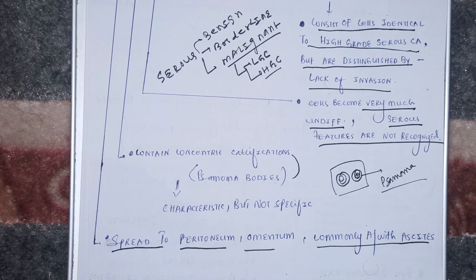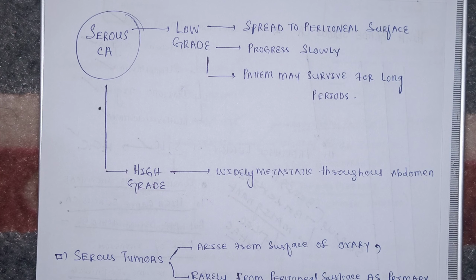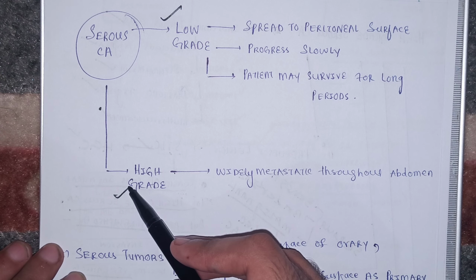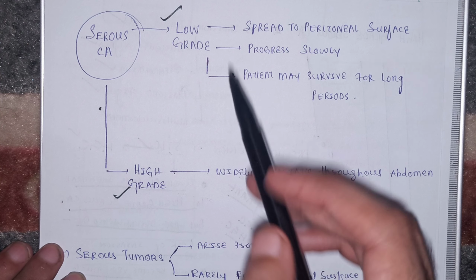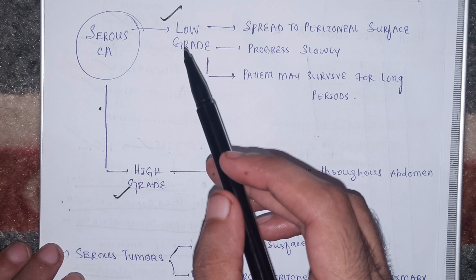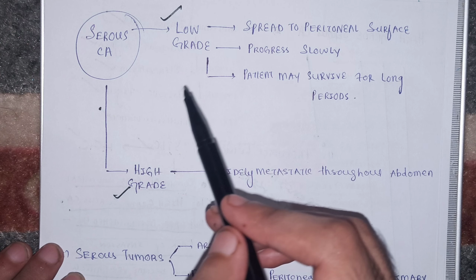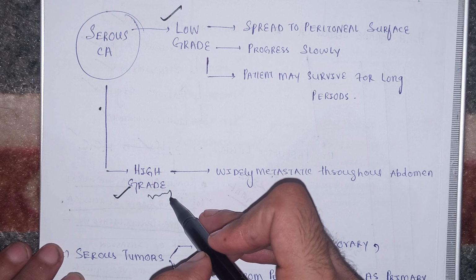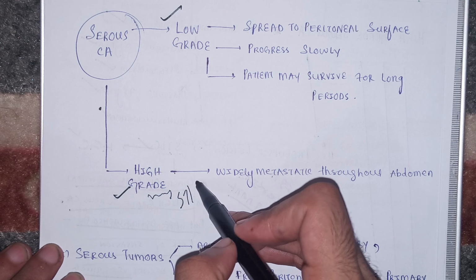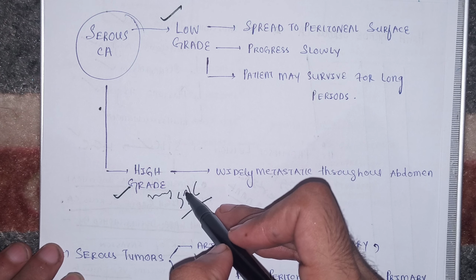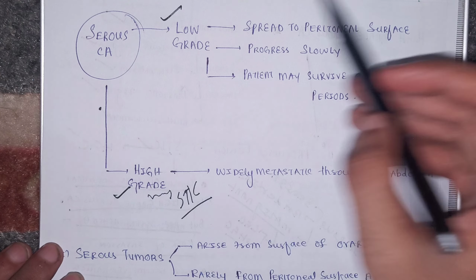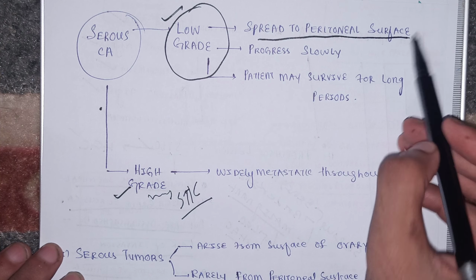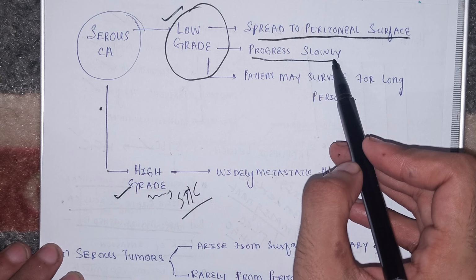Okay, and beta, high grade serous carcinoma has the ability to spread to the peritoneum and omentum, and is associated with ascites. Now beta, the serous carcinoma, as I mentioned, can be low grade or high grade. If I ask you the same question again, from where does this low grade carcinoma develop? It develops from the borderline tumor, the micropapillary variety. But high grade serous carcinoma develops from STIC, that is serous tubal intraepithelial carcinoma.